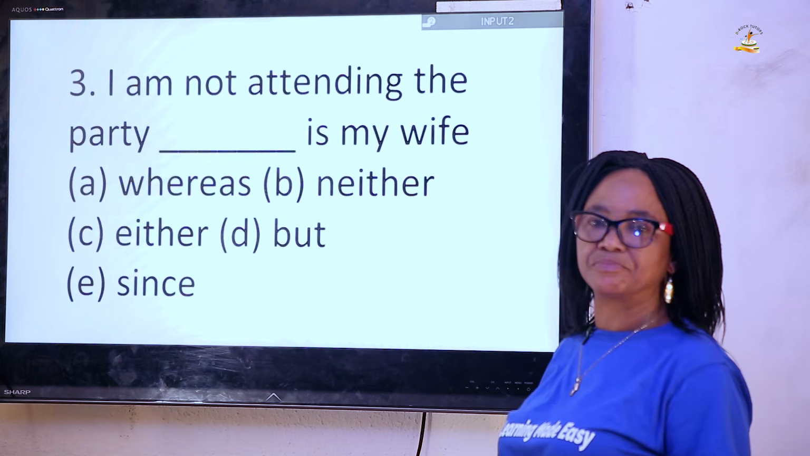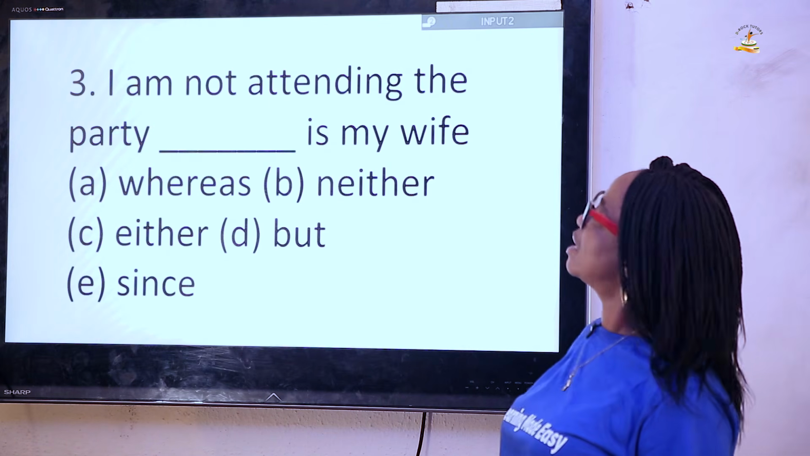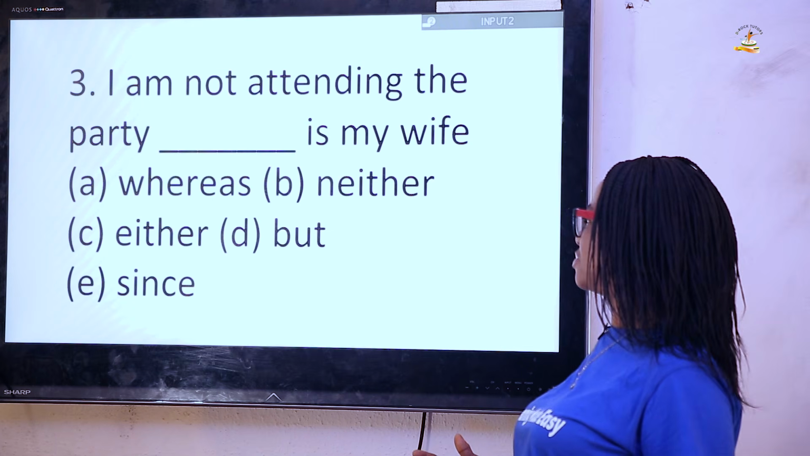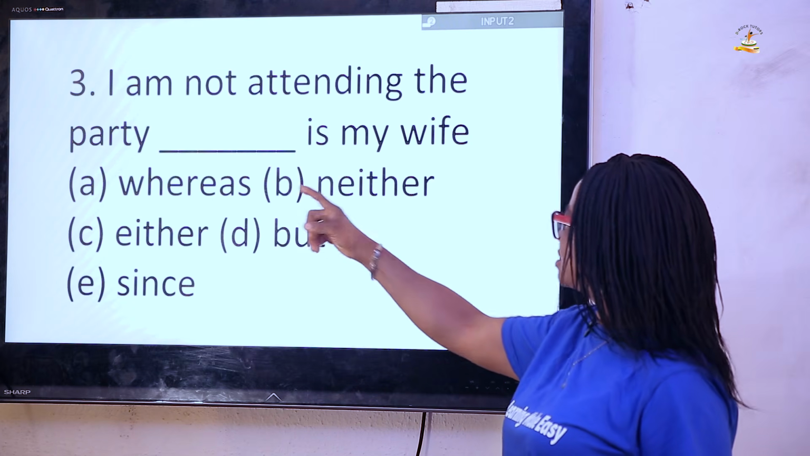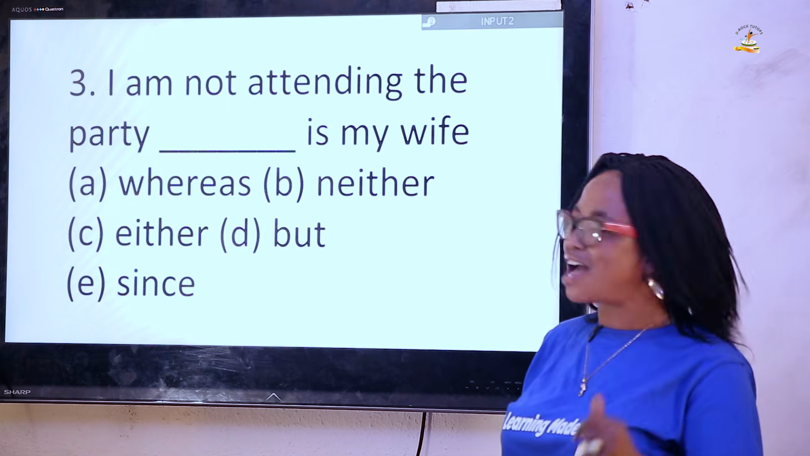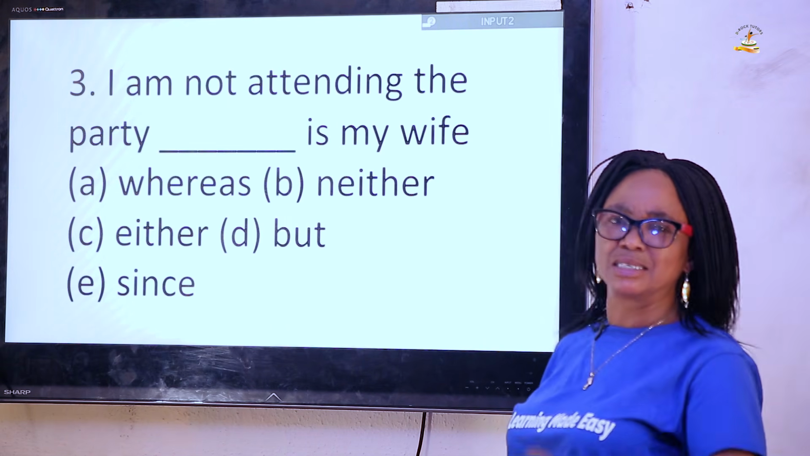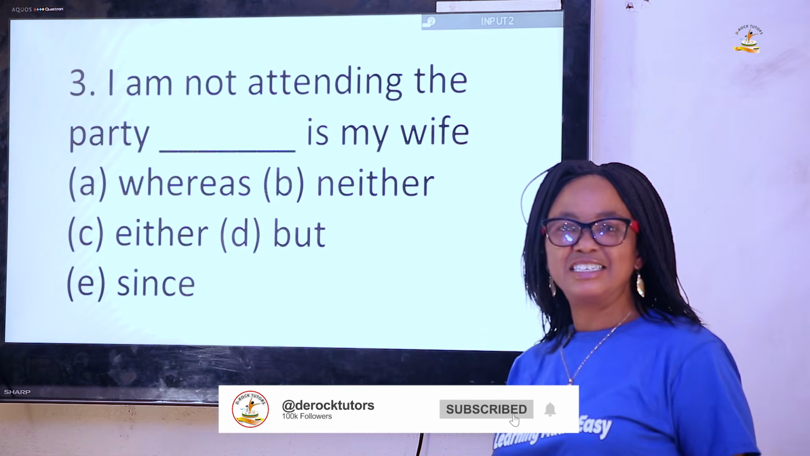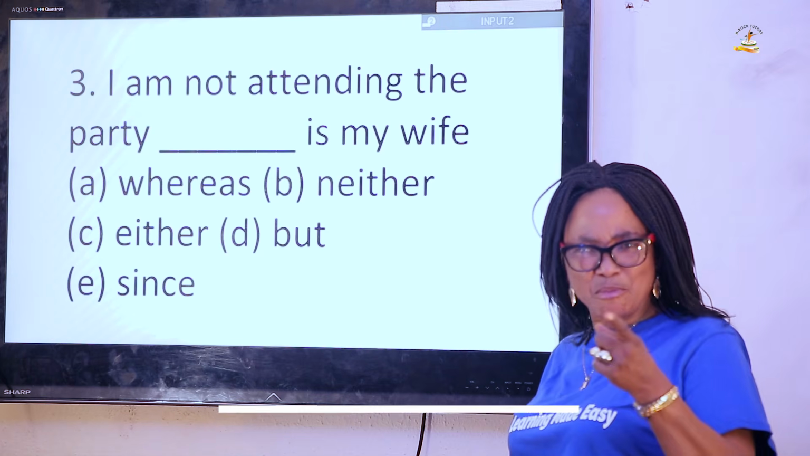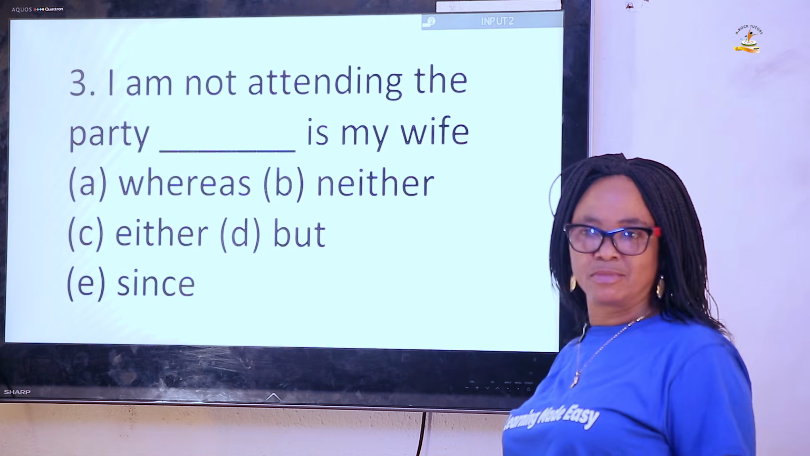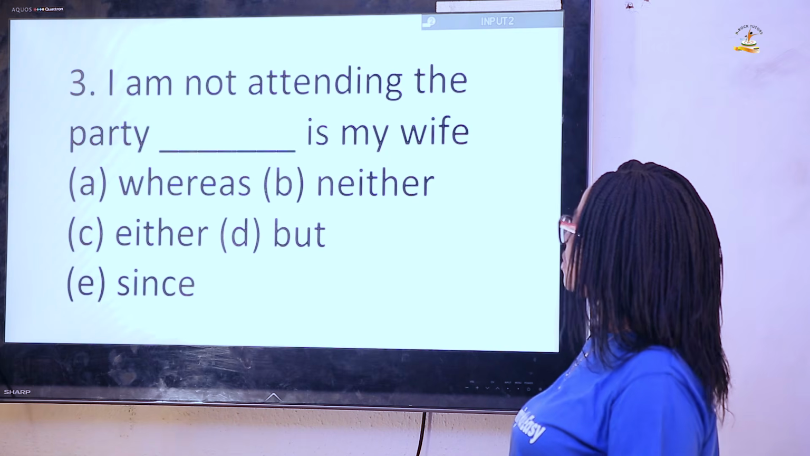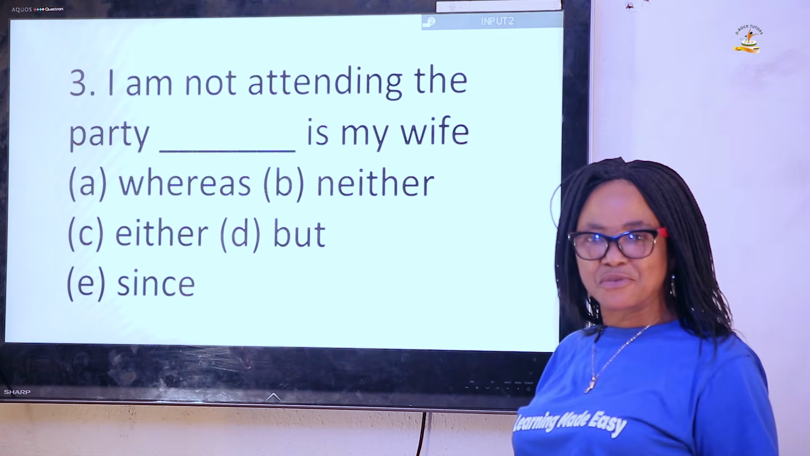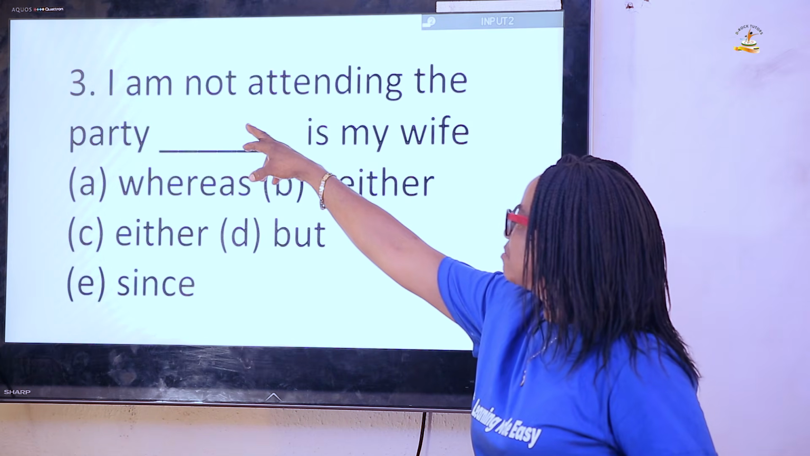Let's go to number 3. Number 3 says, I'm not attending the party. Dash is my wife. We have whereas, neither, either, but, and since. The answer here is neither. We all know that neither means no or none. That thing will not happen. Therefore, I'm not attending the party, neither is my wife, because of the "not" here.